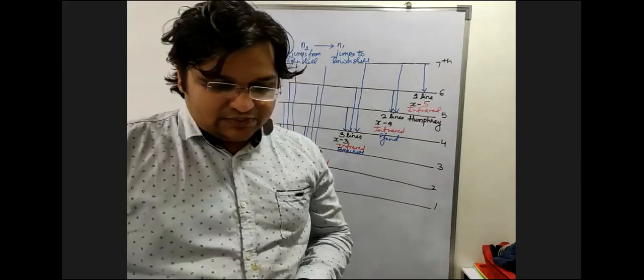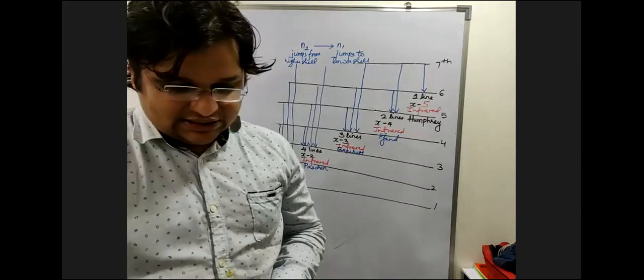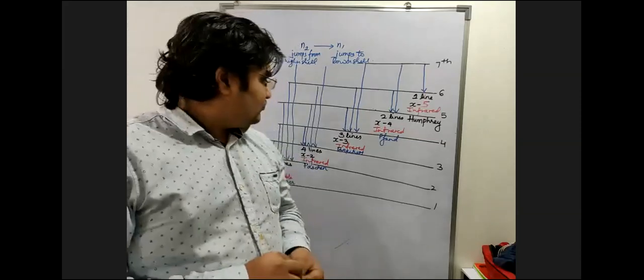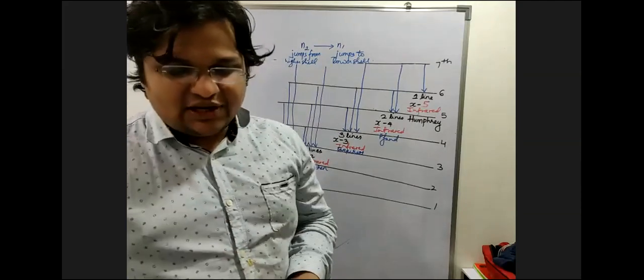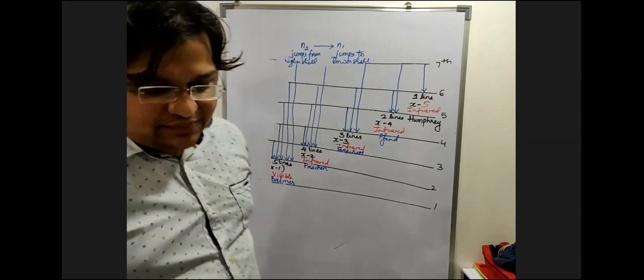Okay, one more question. There are 7 Lyman lines.